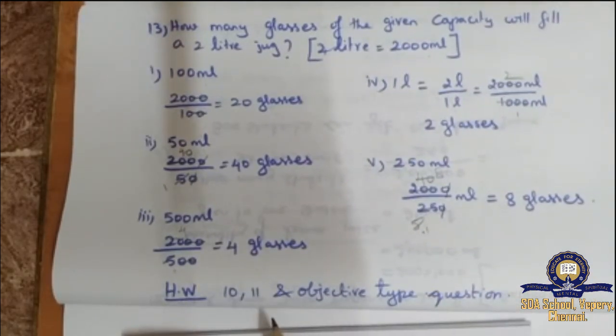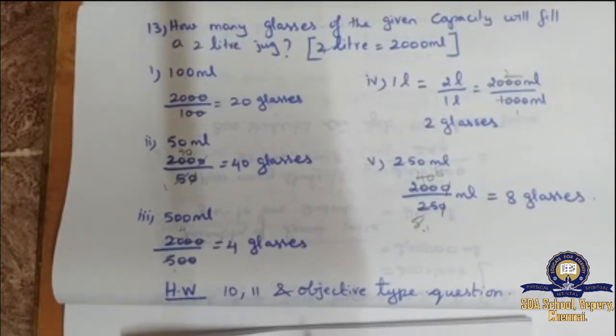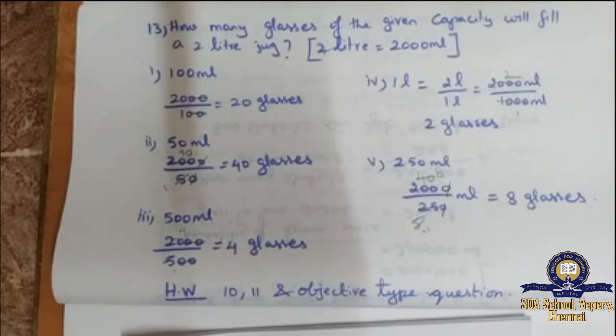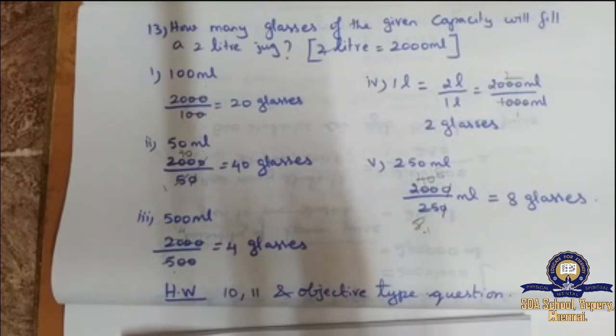Homework is you have to do the 10th and 11th question and the objective type questions. And I have left the fourth question, first and second sum, and the fifth question, second sum. Try to complete it as homework. Hope you all understood this session. If you have any doubts, please call me. The same sums only I am going to teach you in the Zoom class yesterday. See, clear children?